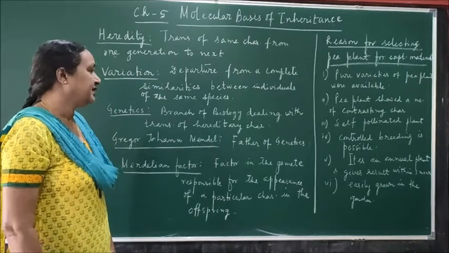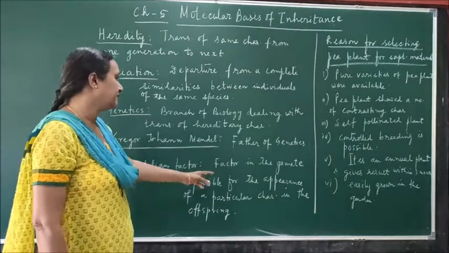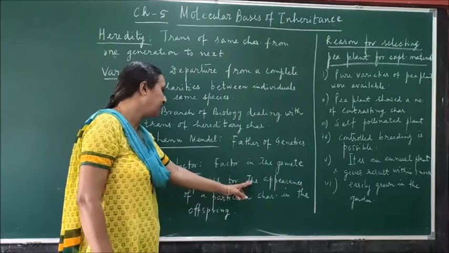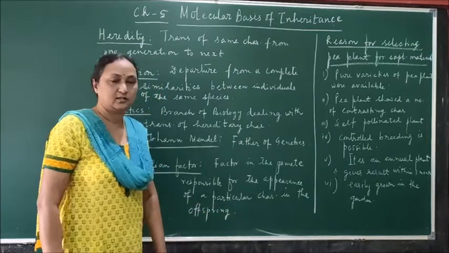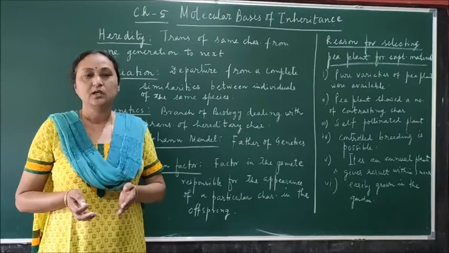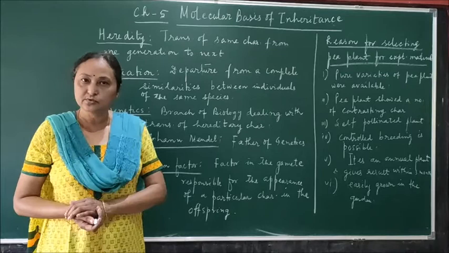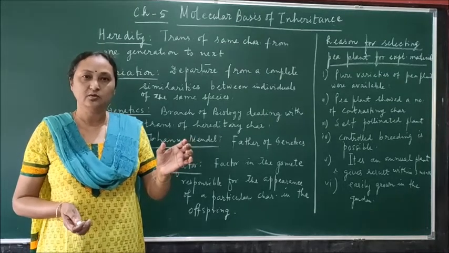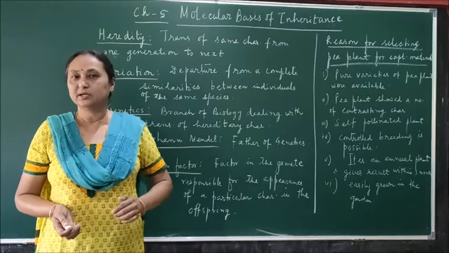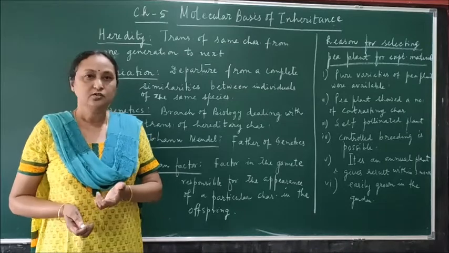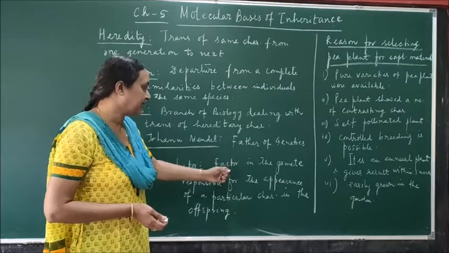And what is a Mendelian factor? A Mendelian factor is the factor in the gamete which is responsible for the appearance of a particular character. Because you know that when organisms reproduce sexually, the male and the female gametes fuse together. So the male gamete has some characters which are controlled by chromosomes. Similarly, the female gamete also has chromosomes controlling specific characters. So that is called a factor.